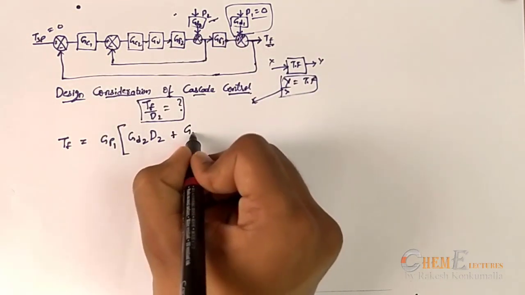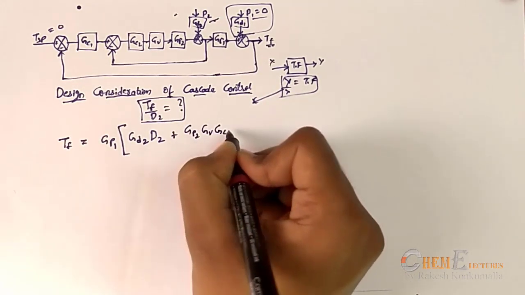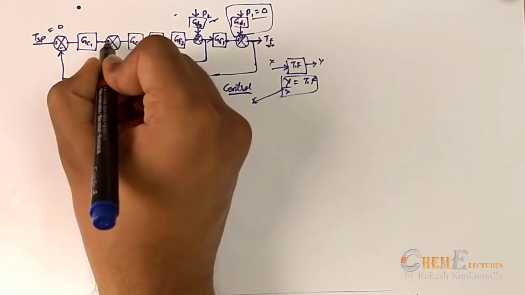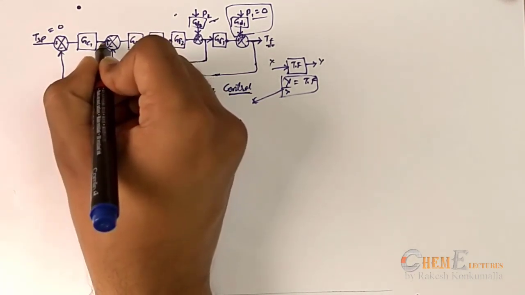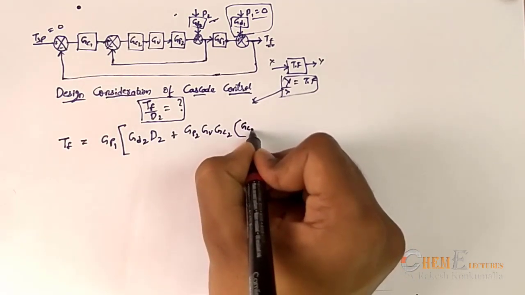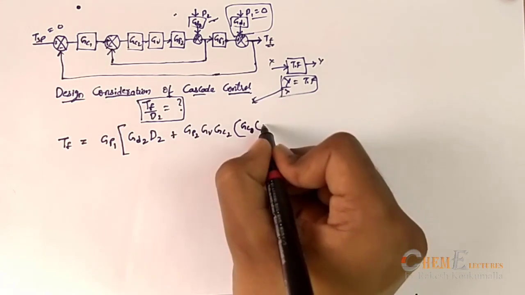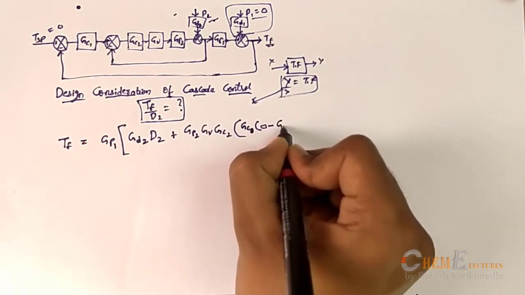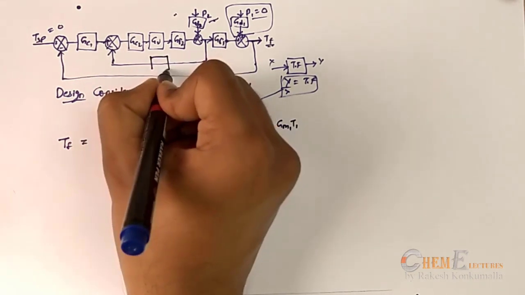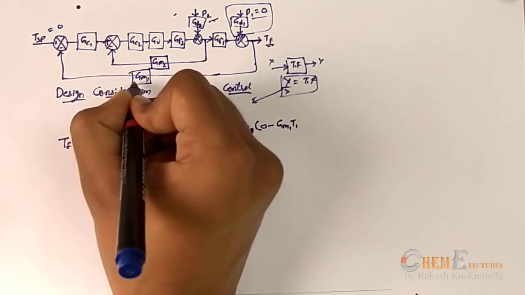So Gp2, then the control variable transfer function and the secondary control loop controller into, now comparator will be plus and minus. First I will take this plus condition, Gc1, then Tsp is 0 minus Gm1 T1. So here it will be Gm2 and Gm1. This I missed in this block diagram.